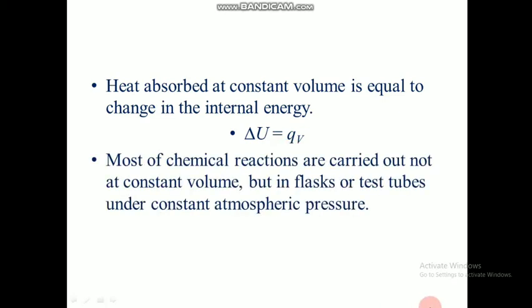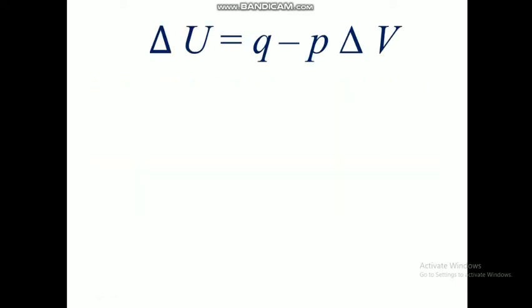Most chemical reactions, whether natural ones or in the lab, are not carried out at constant volume because it's a crucial process, but in flasks or test tubes under constant atmospheric pressure. That is the term which we can easily make constant. So that is the real scenario we have, and we need to alter this equation. For that, we are going back to our first equation, that of the first law of thermodynamics.